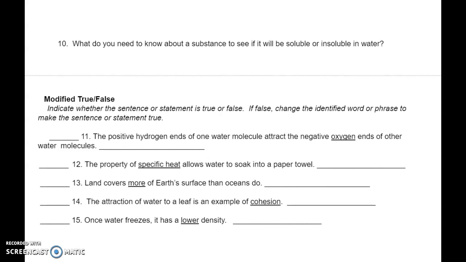Number 12, the property of specific heat allows water to soak into a paper towel. Number 13, land covers more of the Earth's surface than oceans do. Number 14, the attraction of water to a leaf is an example of cohesion. Number 15, once water freezes, it has a lower density.